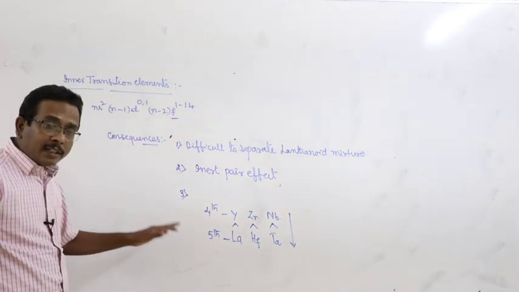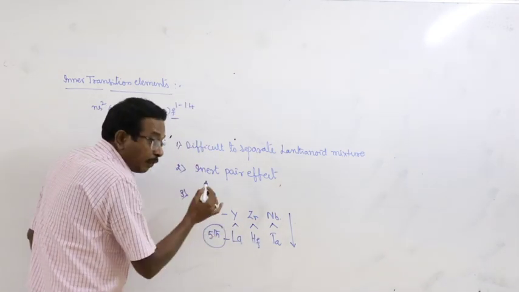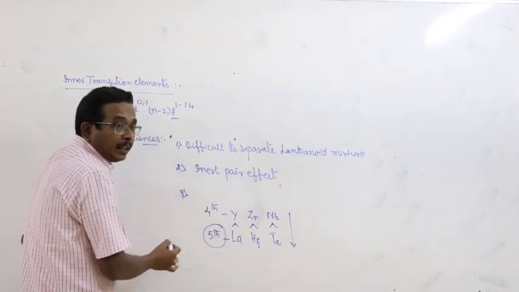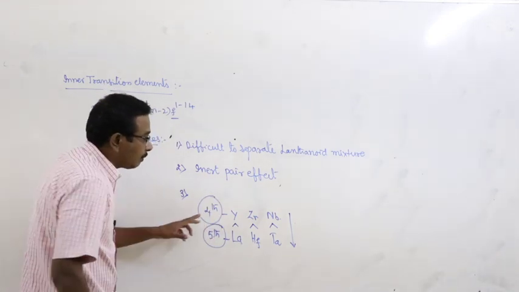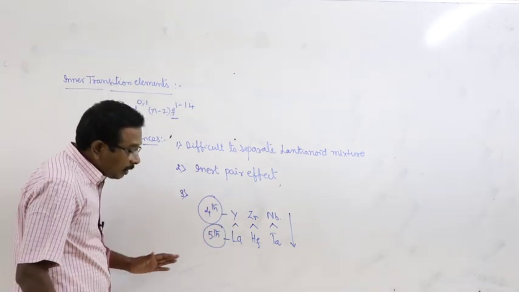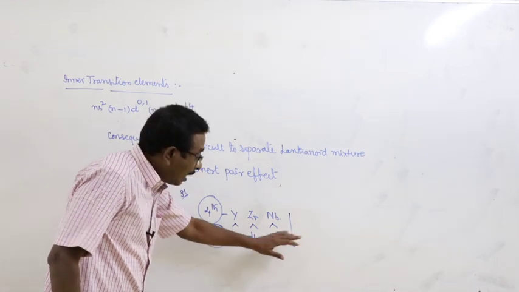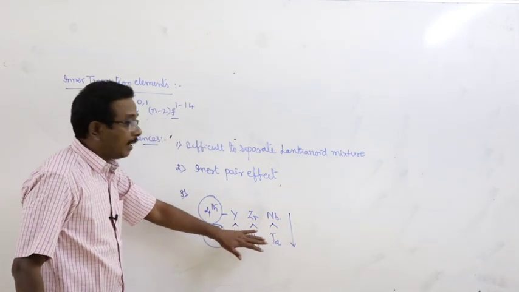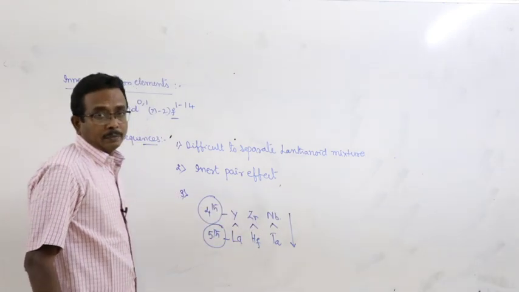But due to lanthanide contraction, the first 4 elements of the fifth period have similar atomic radii as those of the first 4 elements of the fourth period. Means what? Lanthanum, hafnium, tantalum, tungsten have similar atomic radii as yttrium, zirconium, niobium and molybdenum.